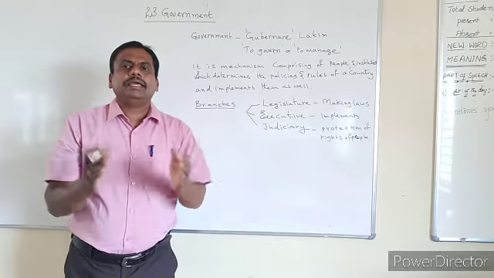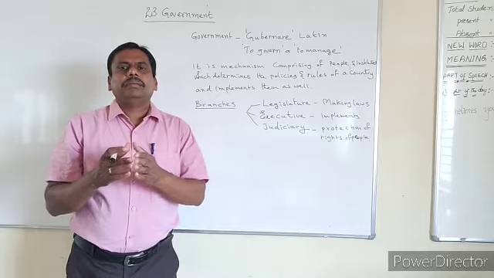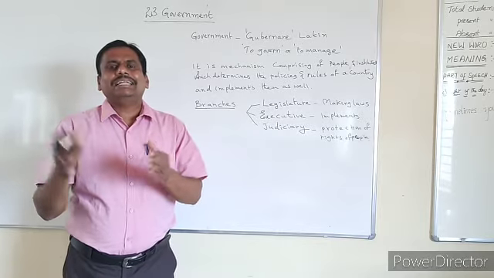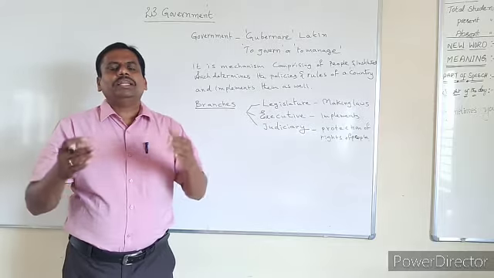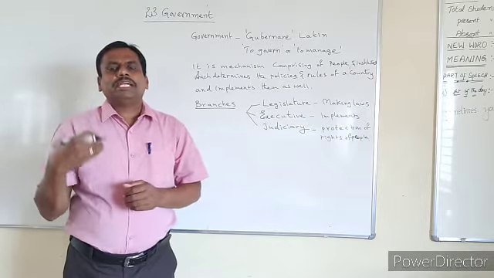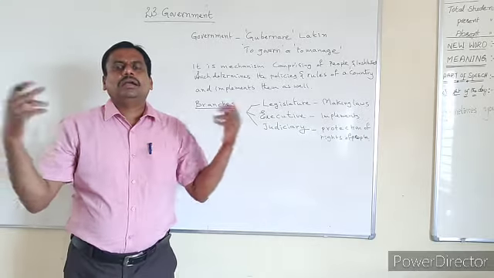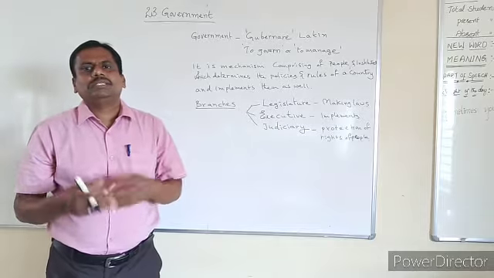In the same way, here all the functions of the government should be carried out not by a single department, not a single organ. So we require different organs. Just as the human body functions with different organs, in the same way the government also functions with different organs.